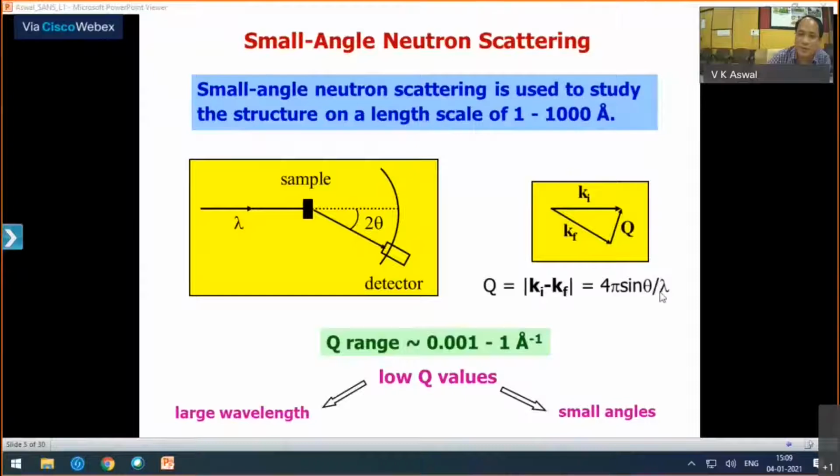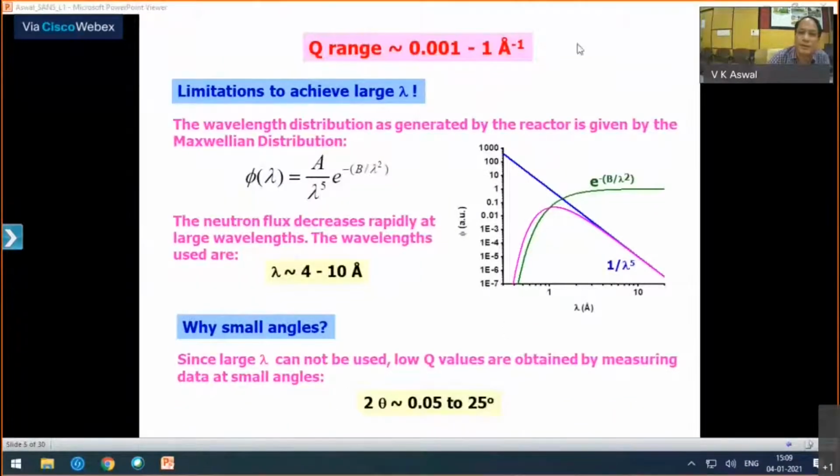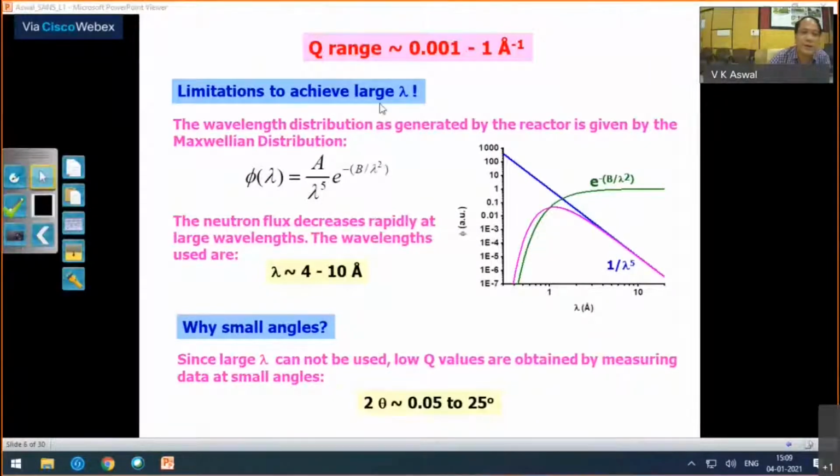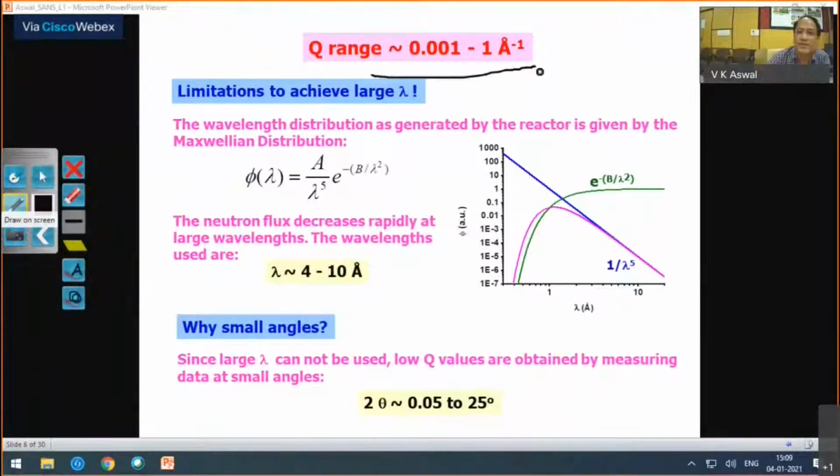Either going to larger wavelengths or smaller angles. So this is the Q range which you want to cover. Okay. So this is the Q range, as I said, of interest.